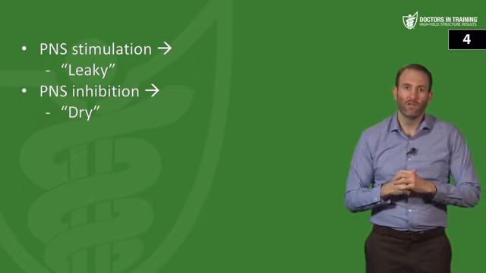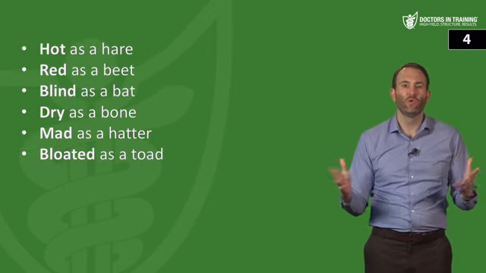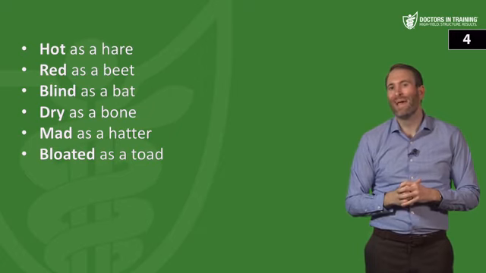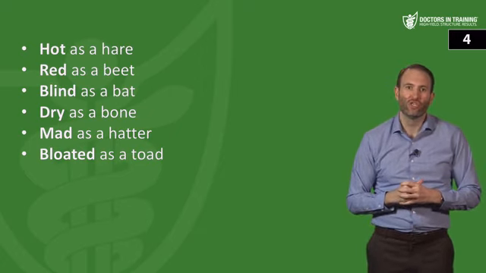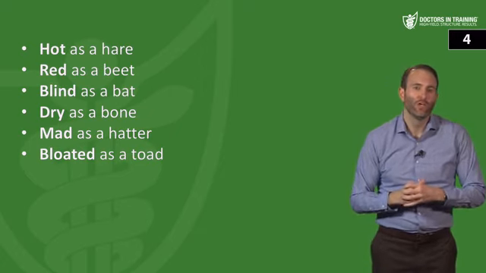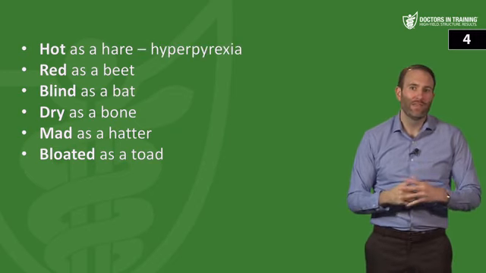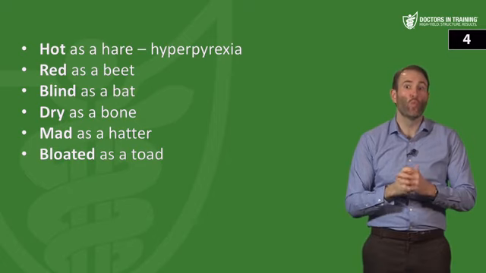Now, many of you might be using the common memory tool: hot as a hare, red as a beet, blind as a bat, dry as a bone, mad as a hatter, and bloated as a toad. Let's go through those together. So first we have hot as a hare. That's referring to the hyperpyrexia that can take place, because you're not sweating as much.